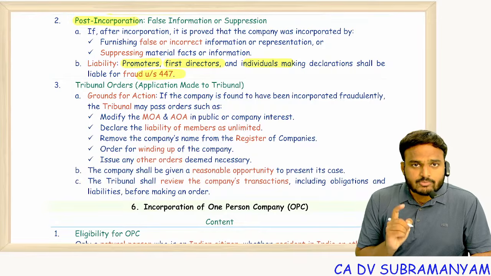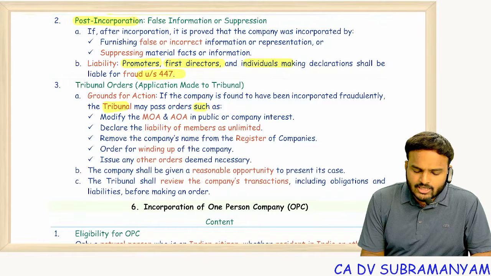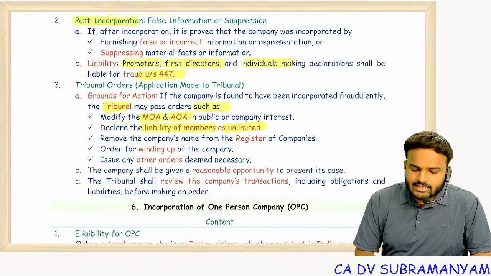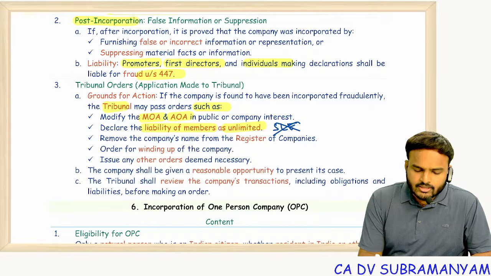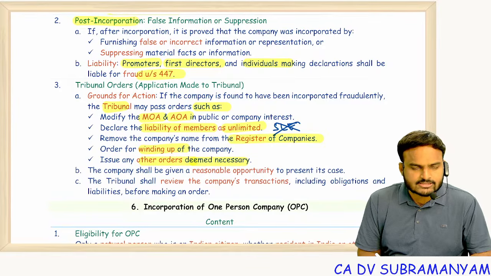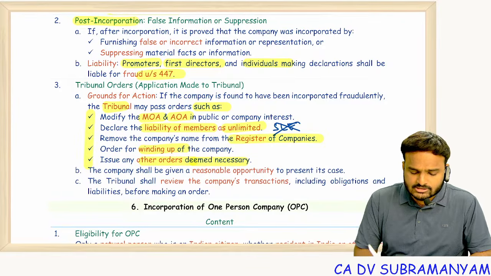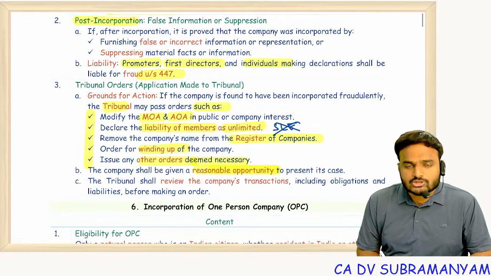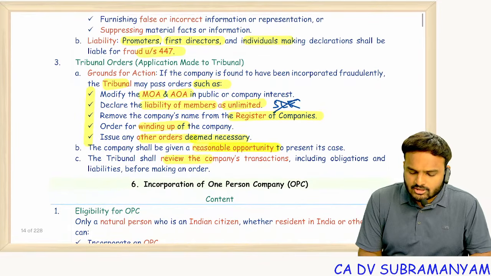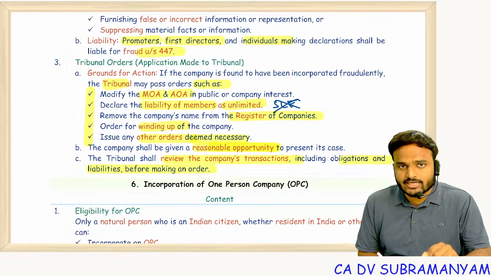Sir, what punishment will the company get? The Tribunal may pass orders such as altering the MOA and AOA, converting members' limited liability into unlimited liability, that means lifting of the corporate veil, removing the company's name from the register, ordering winding up, or issuing any other orders as deemed necessary. But before passing any of these orders, the company will be given an opportunity of being heard, and the Tribunal shall also review the company's transactions, including obligations and liabilities, before making an order.